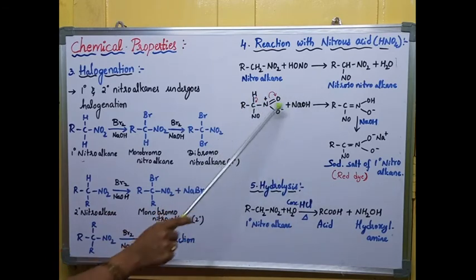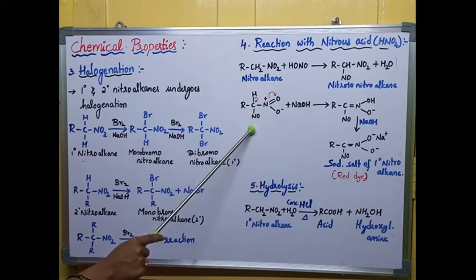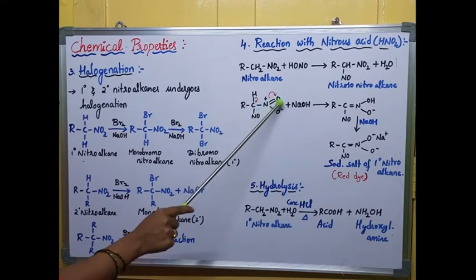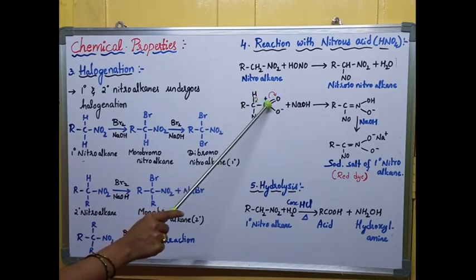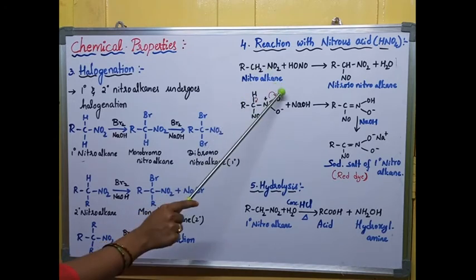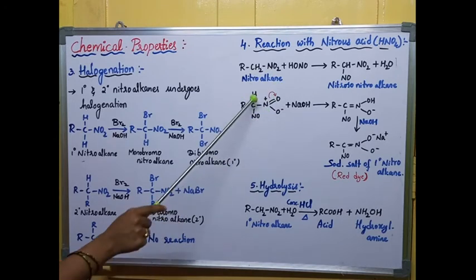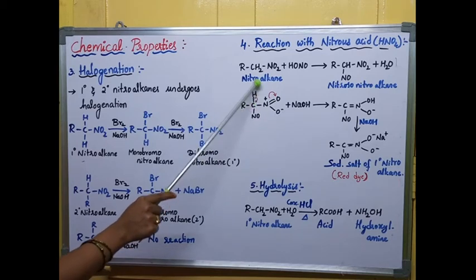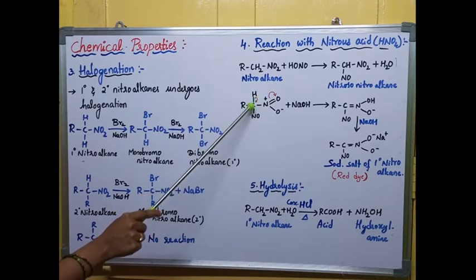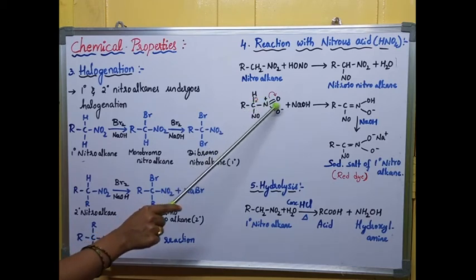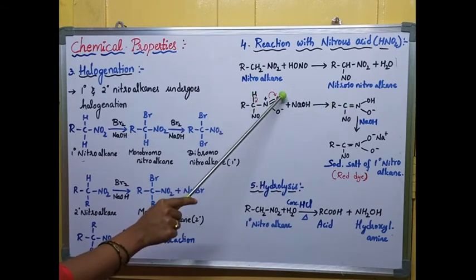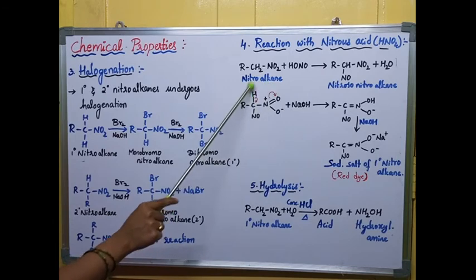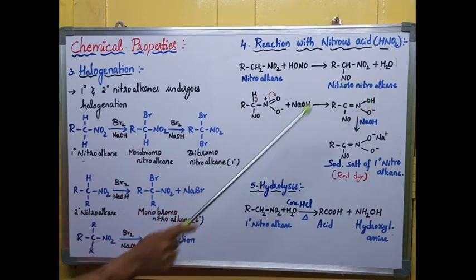I wrote the same nitroso-nitroalkane structure here. You can see a double bond is present between N and O, and this is the alpha hydrogen. If I shift this bond towards O, O gets a negative charge and N gets a positive charge, and this hydrogen, being acidic, is liberated as H plus, giving two electrons to the carbon. So this bond is shifted towards the carbon, which gets a negative charge. This negative and positive charge form a double bond here. H comes out as H plus and O is present in the form of O minus. This H is attracted by this O minus and forms OH here.